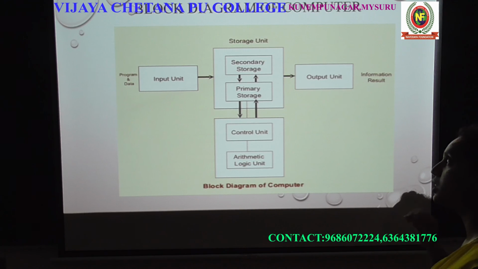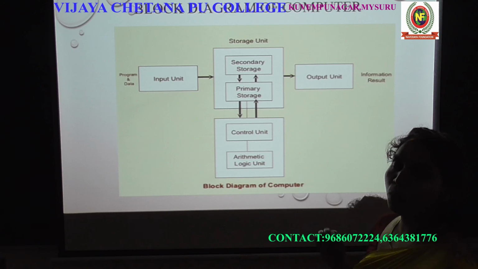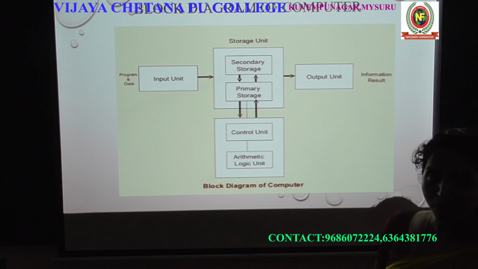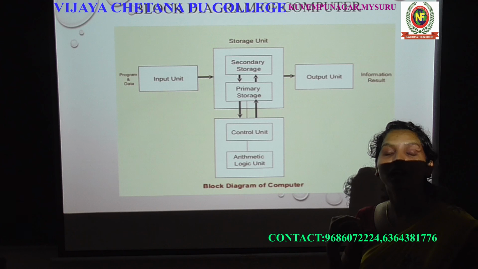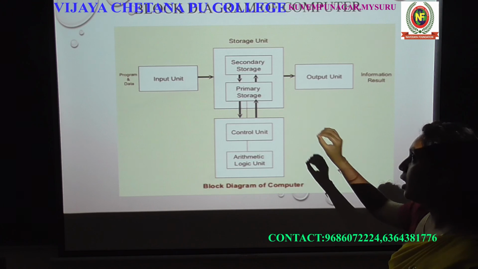In the memory unit there are two types, secondary memory and primary memory. The primary memory is the main memory of the computer. It has two types, RAM and ROM. RAM is random access memory. ROM is read only memory. They store the data.